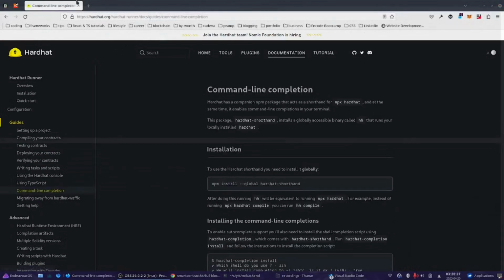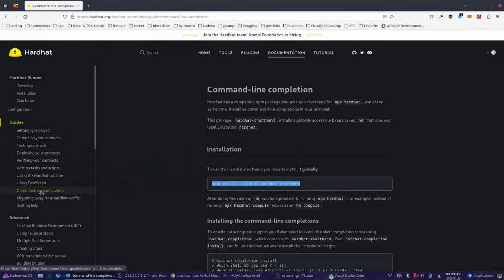I had to close Firefox. It stopped responding. Anyway, so I installed this with npm install --global hardhat-shorthand from the Hardhat documentation. You can find it in this command line completion part, so that I can write hh and everything will work.